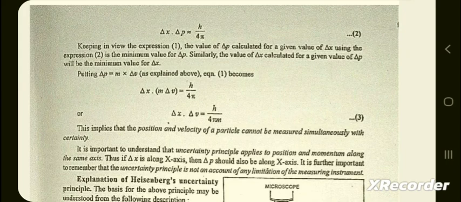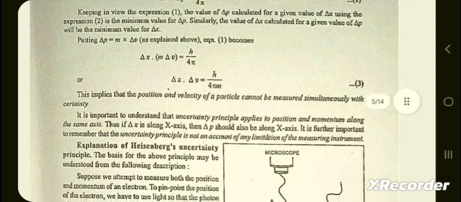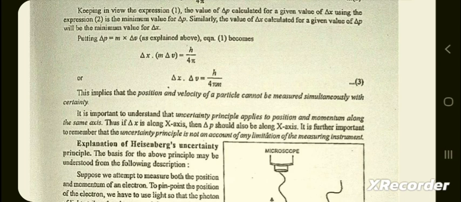Keeping in view the expression first, the value of delta p calculated for a given value of delta x using the expression second is the minimum value for delta p. Similarly, the value of delta x calculated for a given value of delta p will be the minimum value of delta x. Putting delta p is equal to m multiply delta v, equation first becomes delta x dot m delta v is equal to h by 4 pi. Delta x dot delta v is equal to h by 4 pi m. This implies that the position and velocity of a particle cannot be measured simultaneously with certainty.